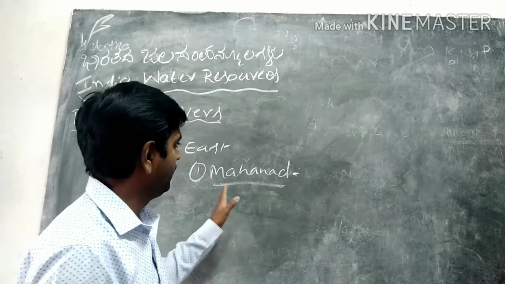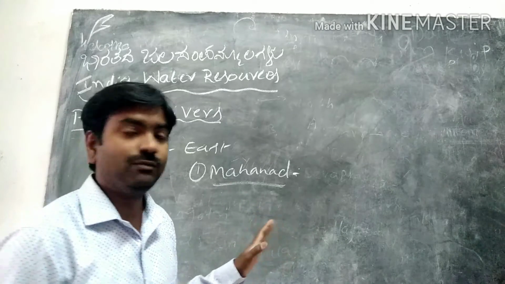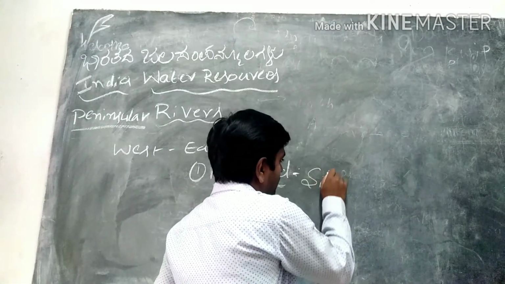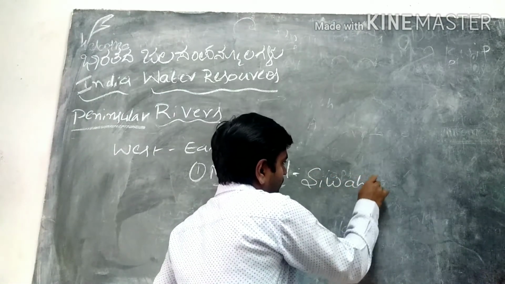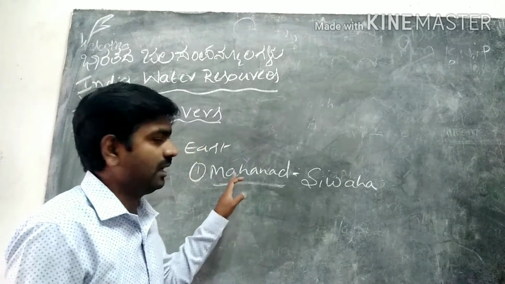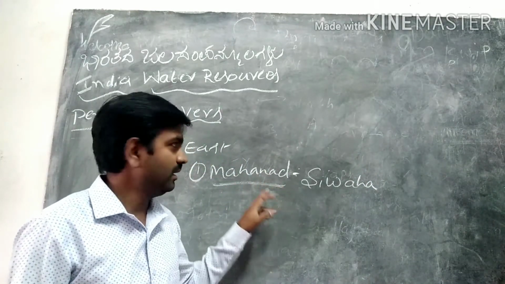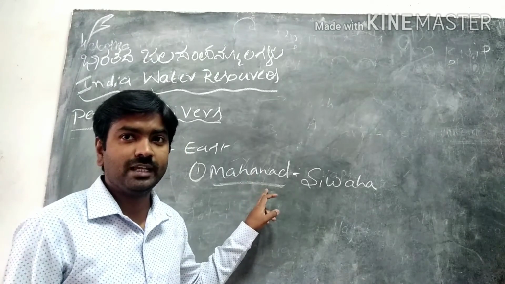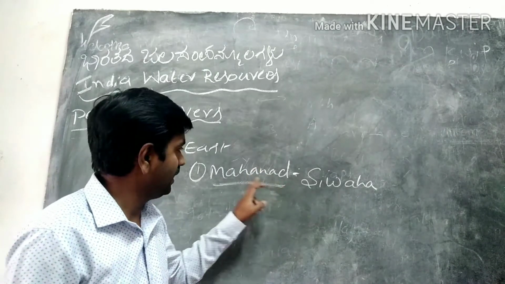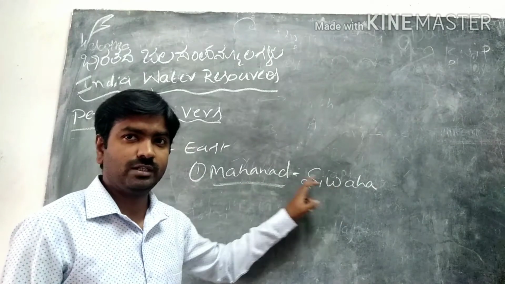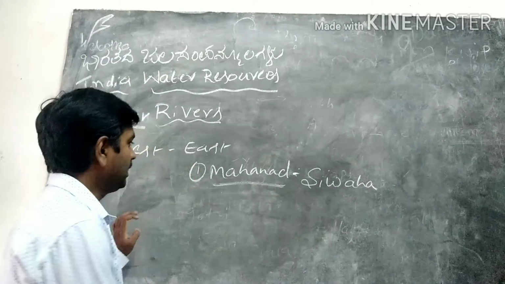It rises in Sihawa. And we constructed one of the longest dams in India, Hirakud, across the Mahanadi.